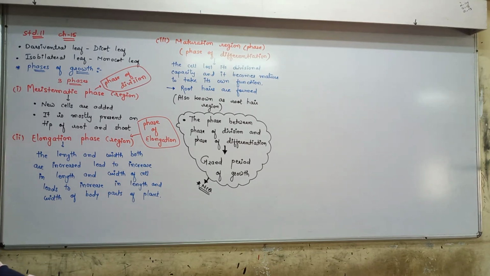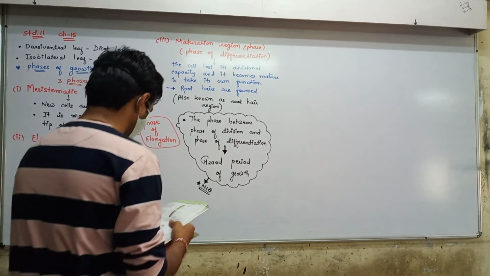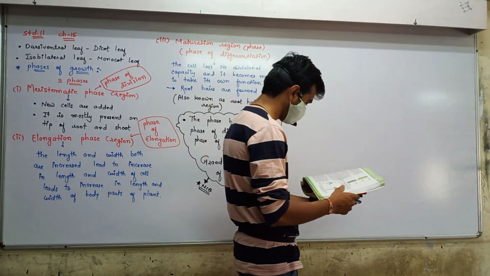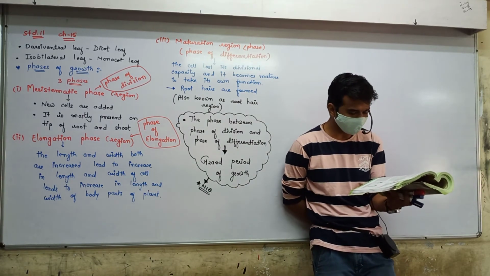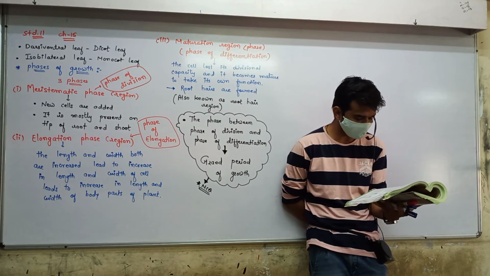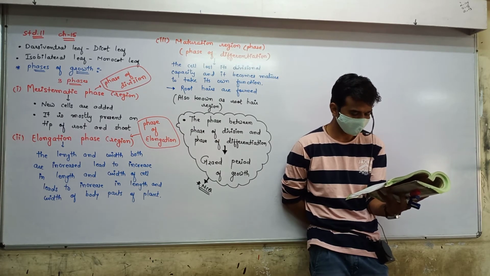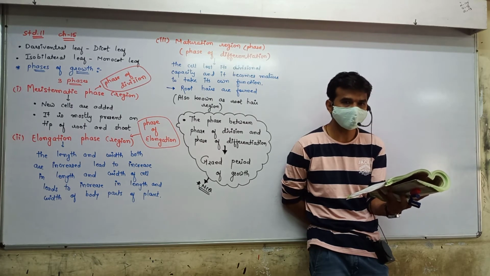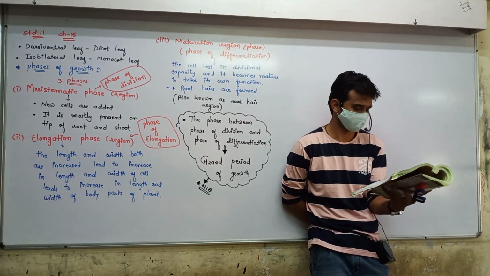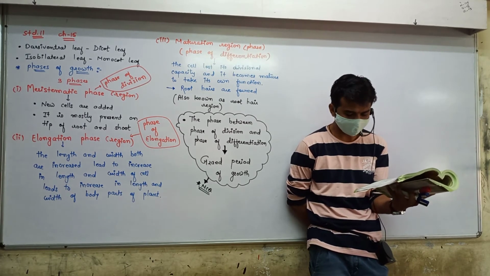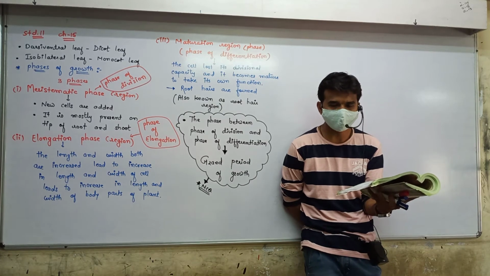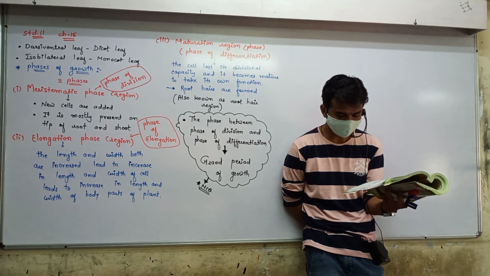Let us see it in detail from the textbook. See the diagram. The period of growth is generally divided into three phases, namely meristematic, elongation and maturation. Figure number 15.3.